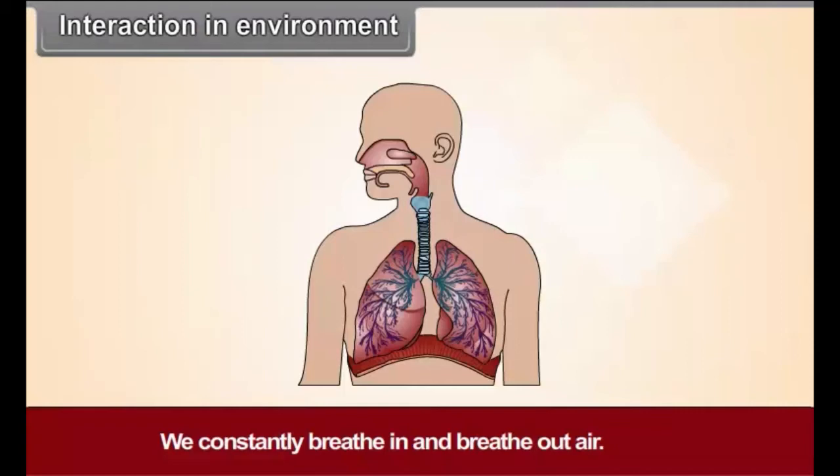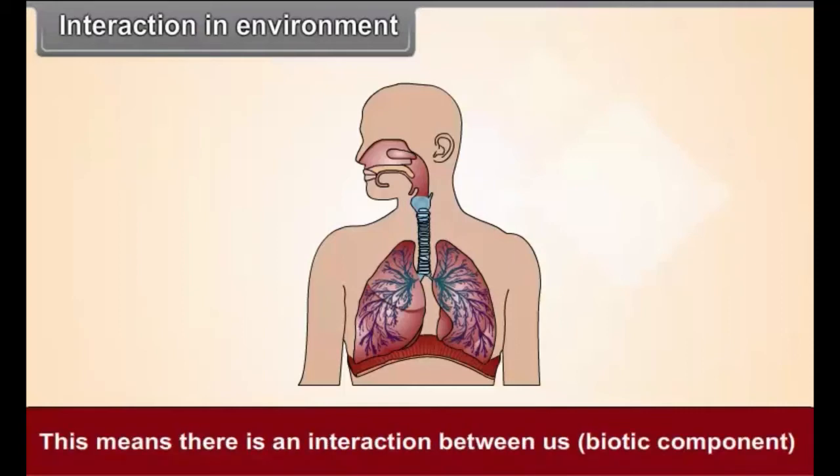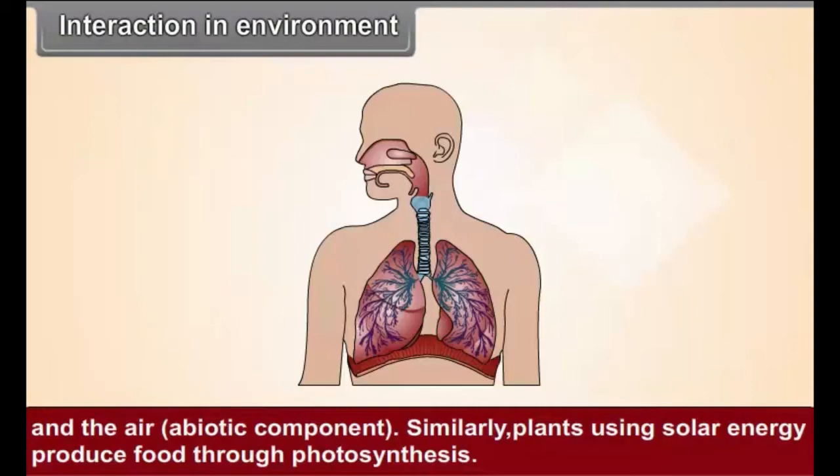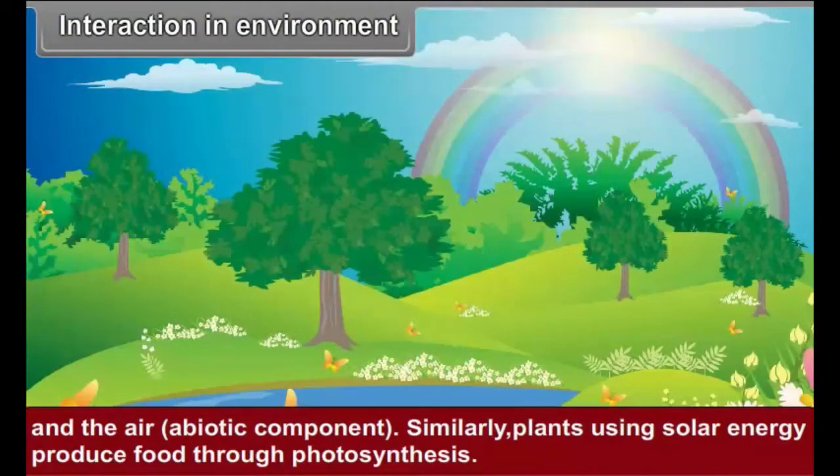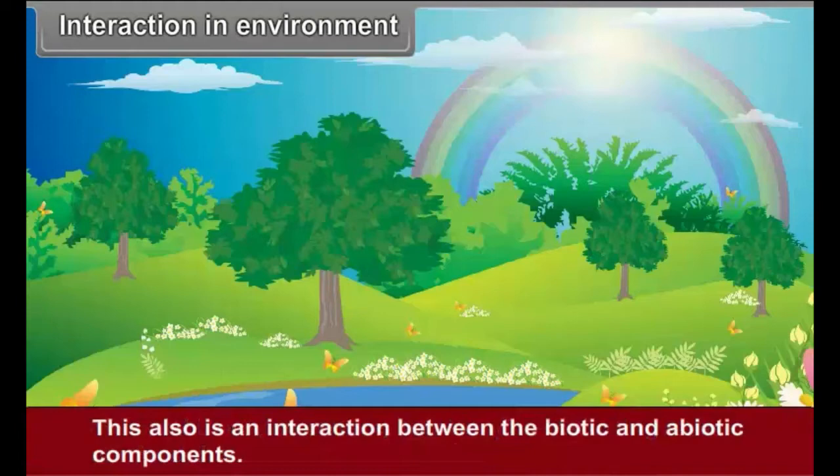This means there is an interaction between us, that is the biotic component, and the air, that is the abiotic component. Similarly, plants using solar energy produce food through photosynthesis. This also is an interaction between the biotic and abiotic components.